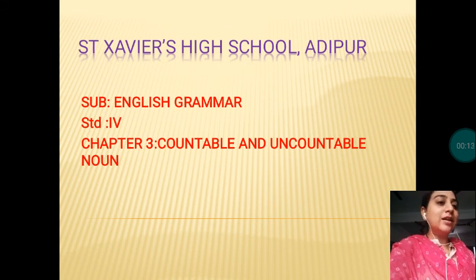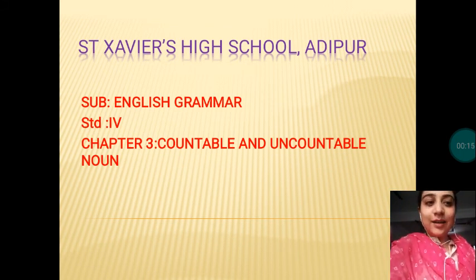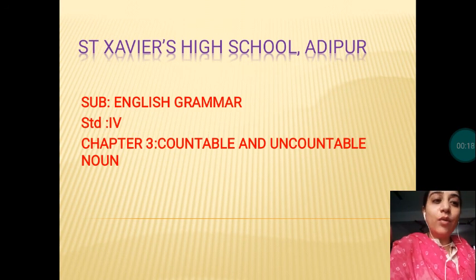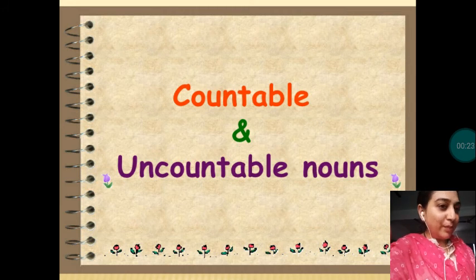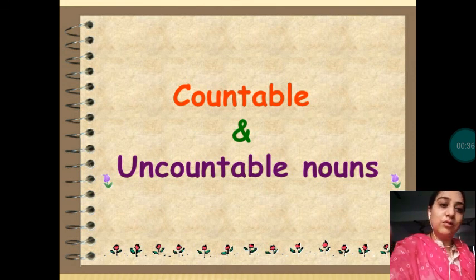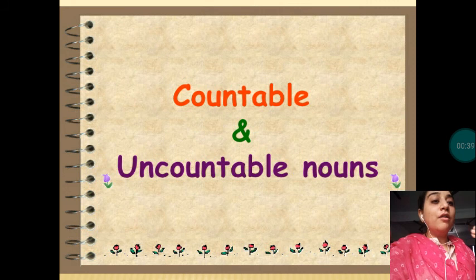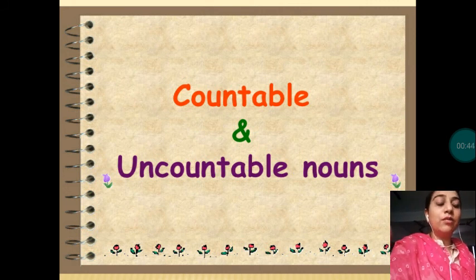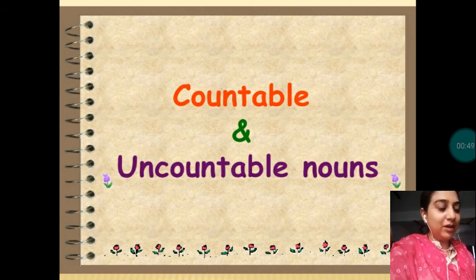In this session we are going to start with your Standard 4 English Grammar chapter number 3, Countable and Uncountable Noun. Before starting the chapter, let's first understand the words countable and uncountable nouns. Students, countable means the noun which can be counted in numbers, just like 1, 2, 3. So the nouns which are countable in numbers are said to be countable nouns. And uncountable means for which we cannot count the numbers. That's known as an uncountable noun, which cannot be denoted by a number.